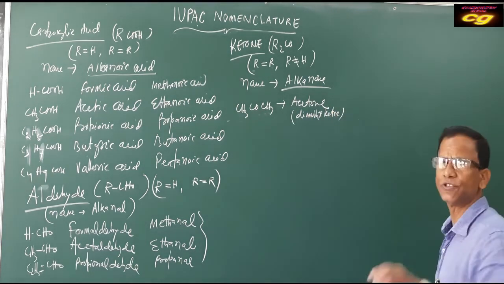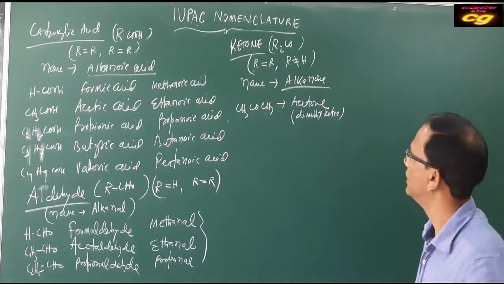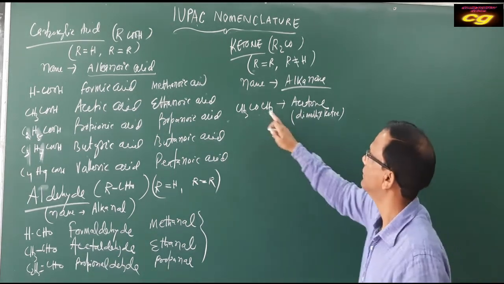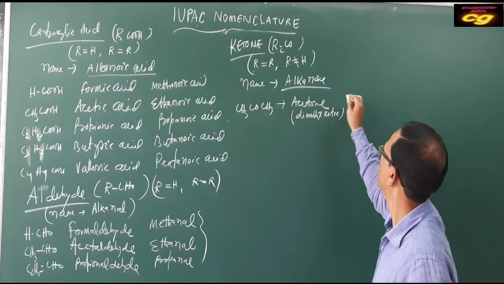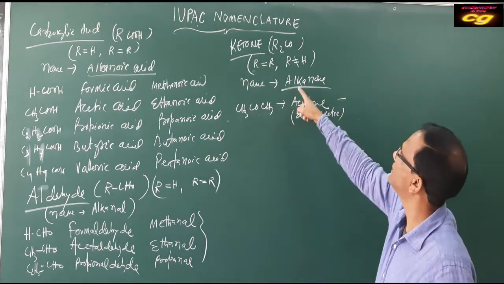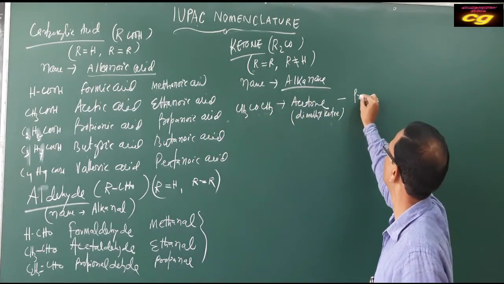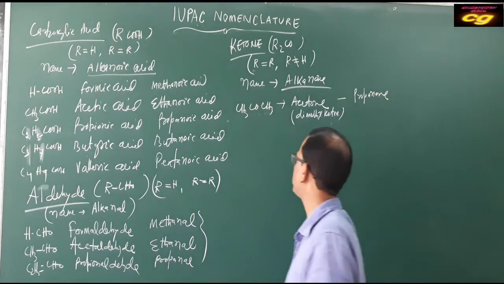So common name is just from that formula, the structure is visible. You can write the name. But the IUPAC name will be R which has 3 carbon, ONE, alkanone, means propanone, like this.